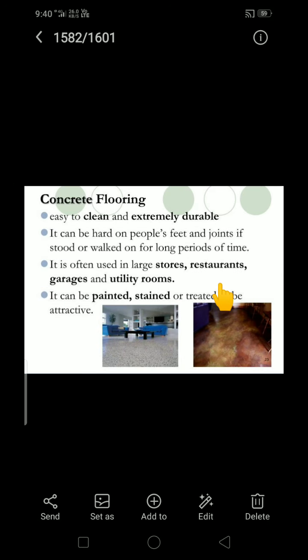Then concrete flooring, so easy to clean and extremely durable. It can be hard on people's feet and joints if stood or walked on for long periods of time. It is often used in large stores, restaurants, garages and utility rooms. It can be painted, stained or treated to be attractive. Okay, so these are all about today's class.